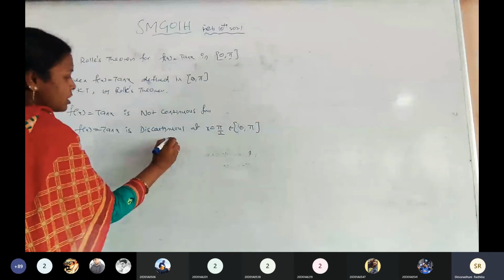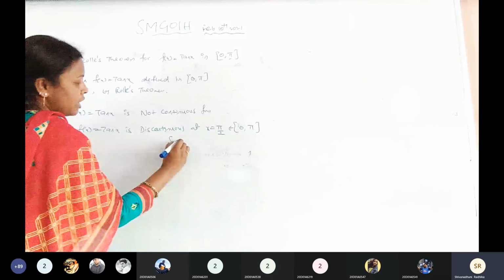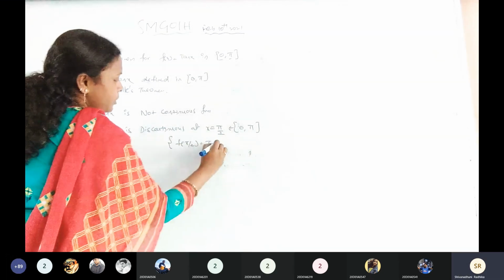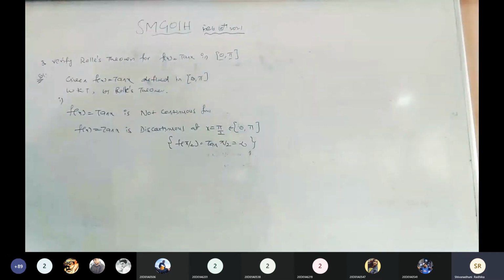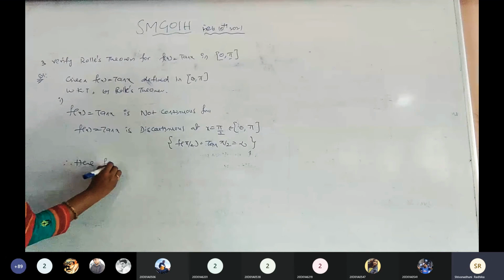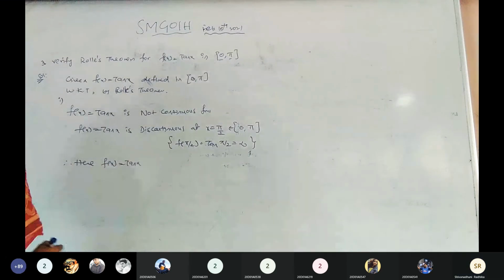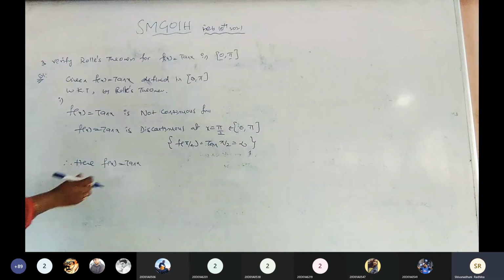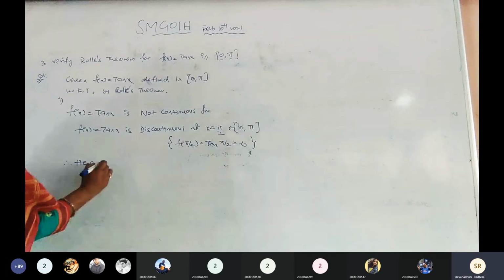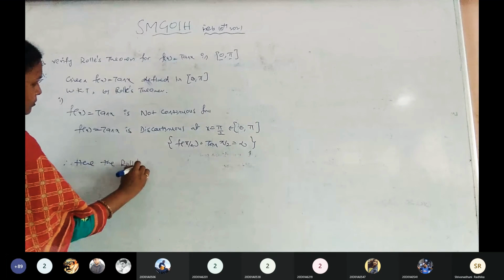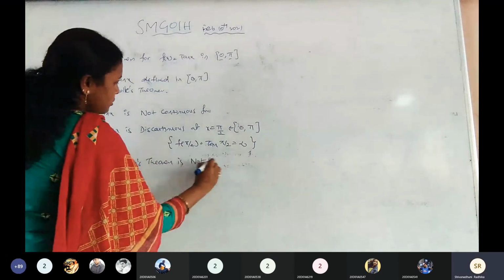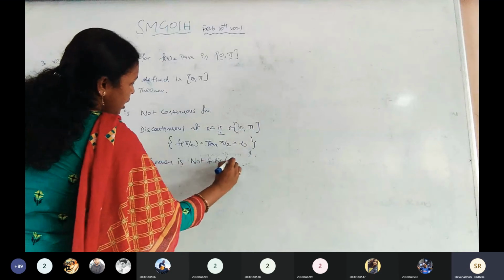What is the proof here? Substitute f of pi by 2, which equals tan of pi by 2. Tan pi by 2, so we get infinite. Is it clear? Therefore, hence for f of x equals tan x, the Rolle's theorem is not satisfied or not verified for the given function.